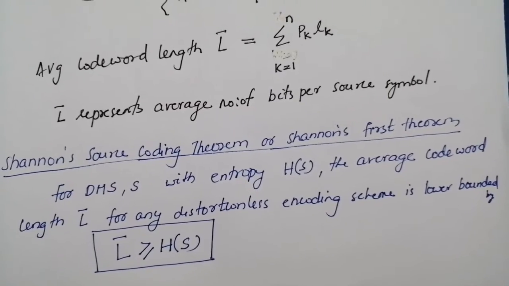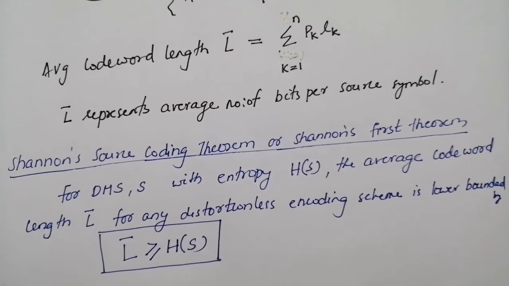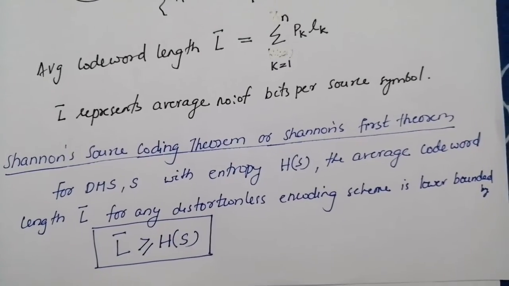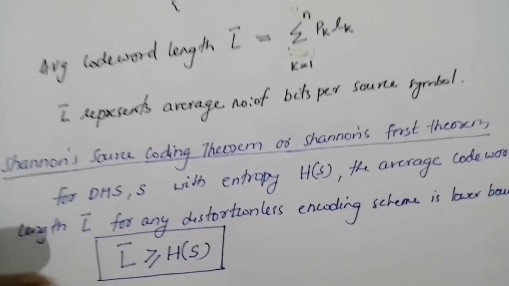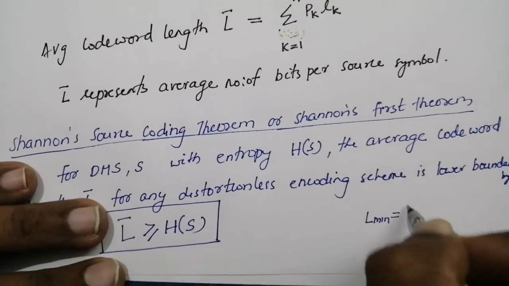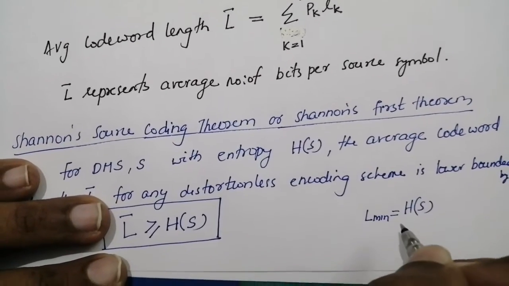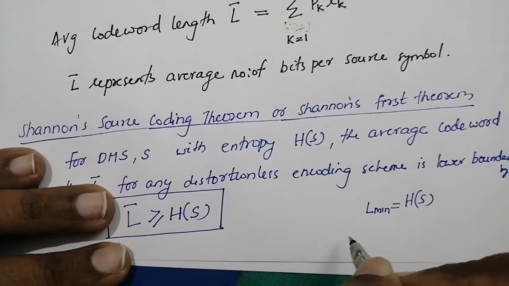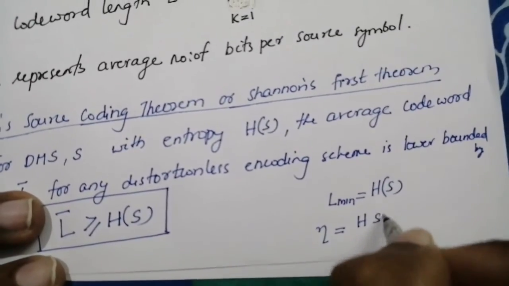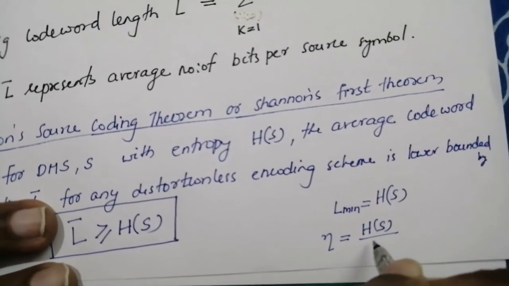That is, the average number of bits per symbol cannot be made smaller than the entropy of the source H(S). Thus, we can write L minimum equal to H(S). And now the efficiency of the source encoder is given by H(S) divided by L bar.